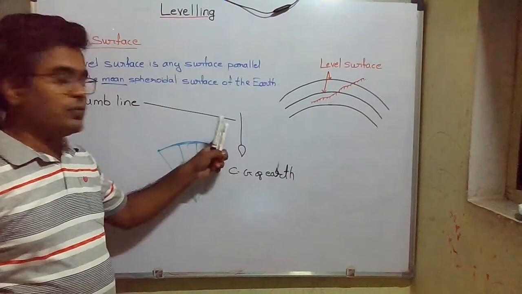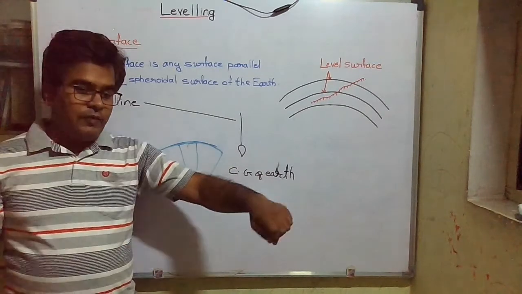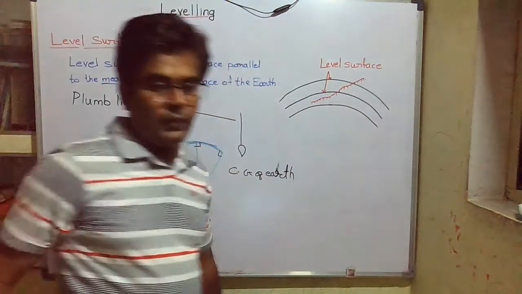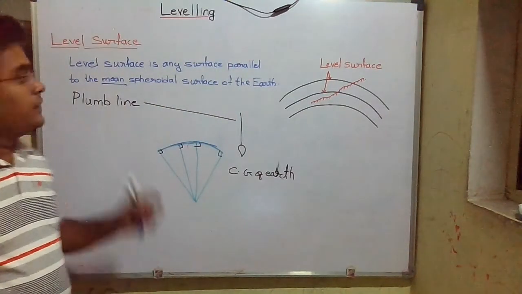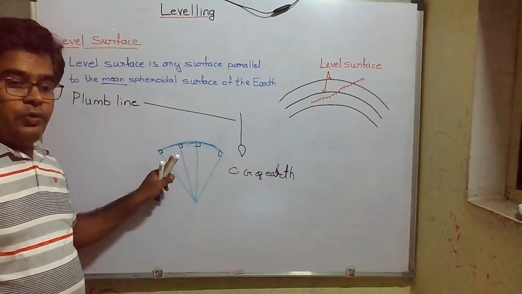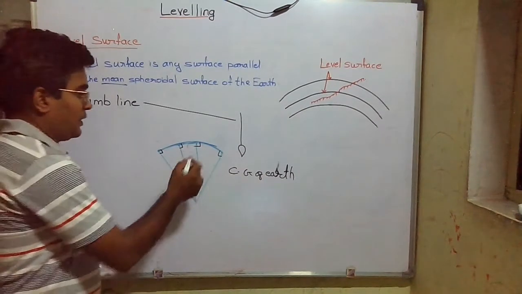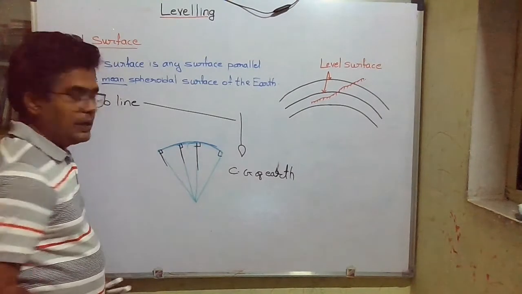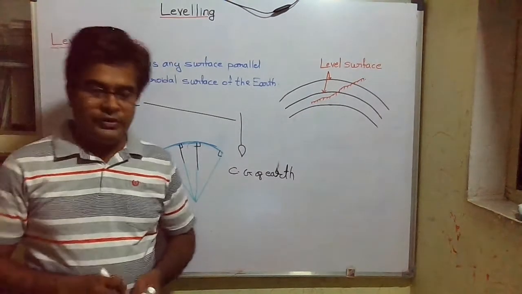Whenever you hold a plumb bob, it shows you a vertical line. Thus, this level surface is always normal to the plumb line at all the points.